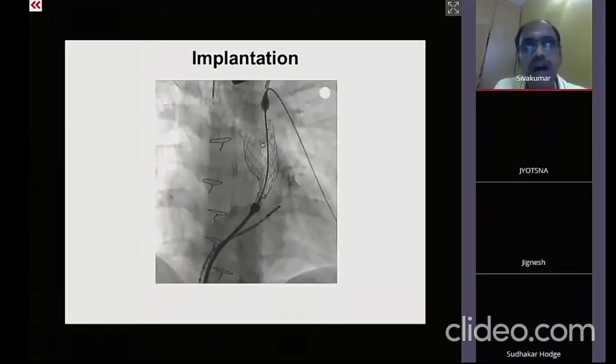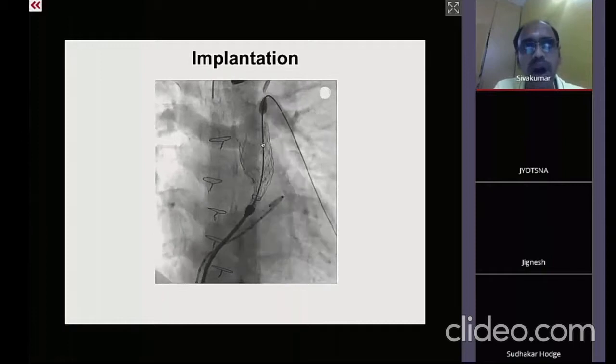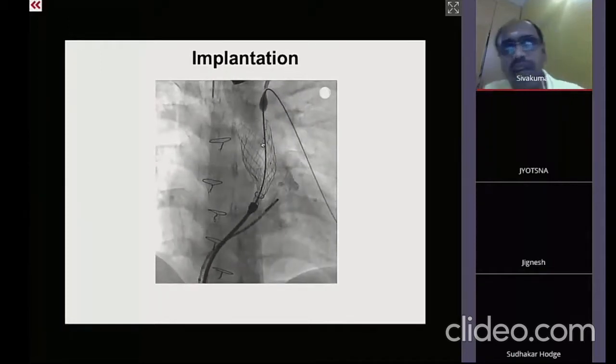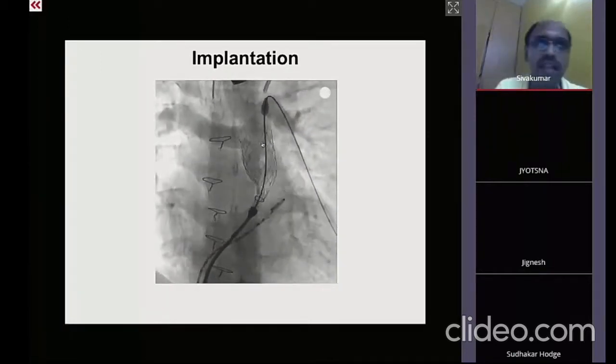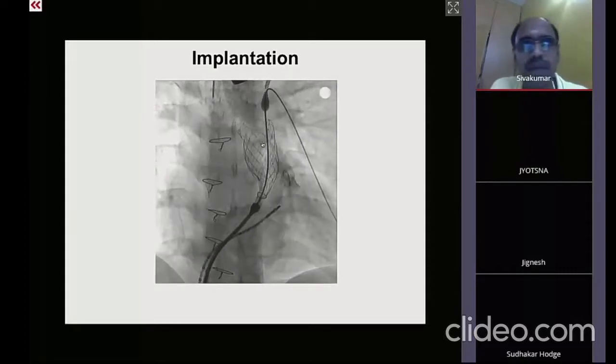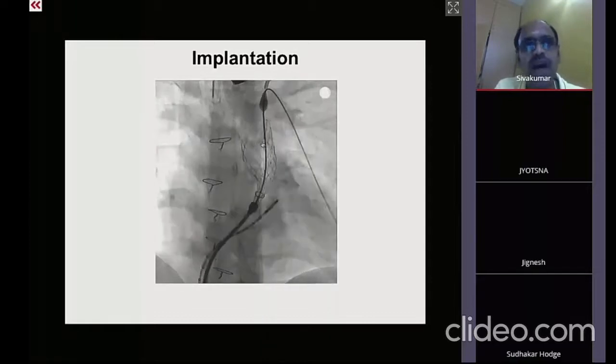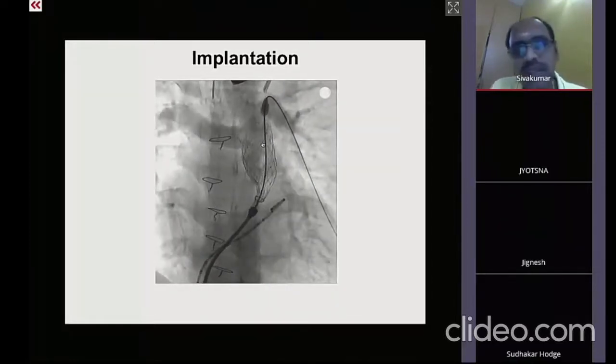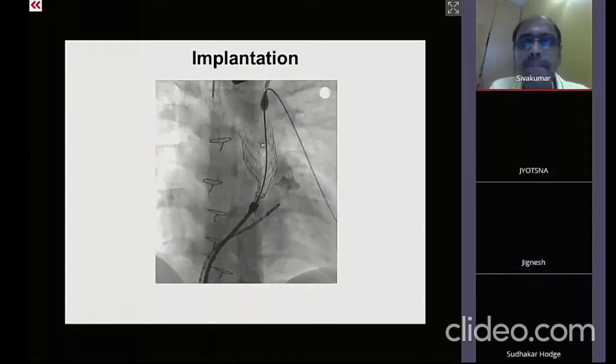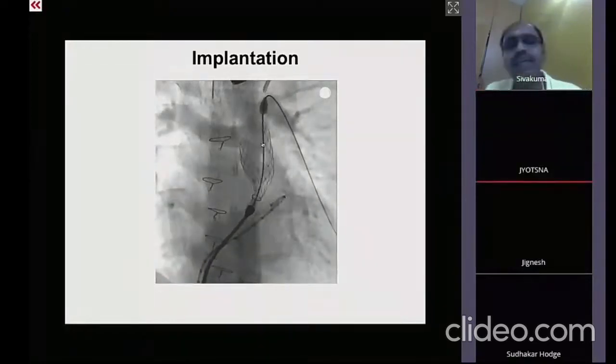So the hub of the outer balloon will be orange in color. So there will be a blue colored hub and an orange colored hub. The blue colored hub is the inner balloon and the orange colored hub is the outer balloon. Yeah, and I think this is used everywhere. The balloon in balloon is used even for coarctation of the aorta.